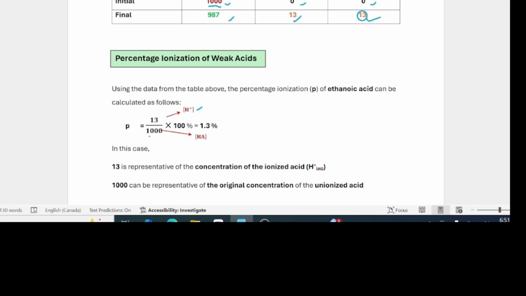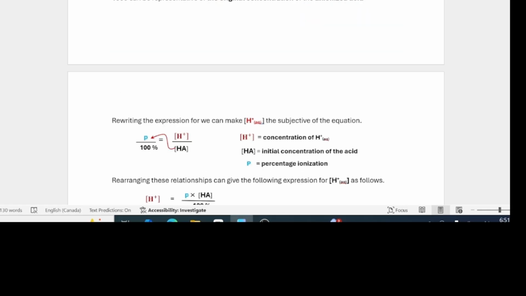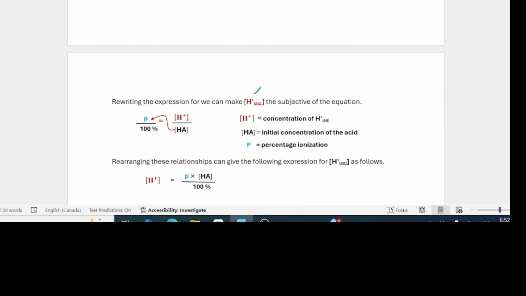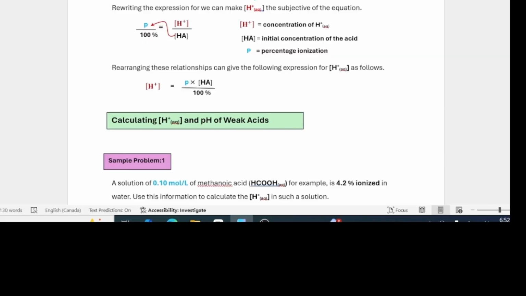And these 1,000 molecules here can be representative of the initial concentration of the acid. But like we said, we are more interested in the concentration of the hydrogen ions. So we'll rearrange this equation to make hydrogen the subject of it. Rearranging all of that, H plus becomes equal to P times the initial concentration of the acid divided by 100%.